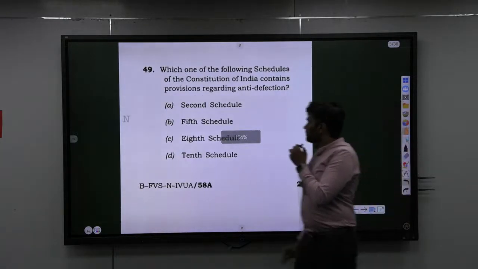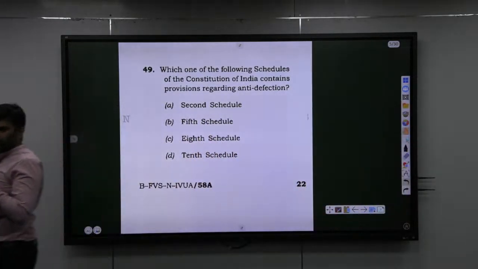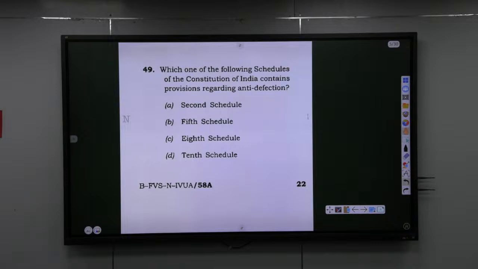Next question. So if you see this question, plain and simple, if you make a mistake here, no tension about mistake here. Which schedule? 10th or which? 8th? Plain and simple, don't get confused. It is 10th schedule. So 10th schedule was added by which amendment? 52nd amendment, 1985. That is anti-defection law. So now answer is plain and simple, it is D.